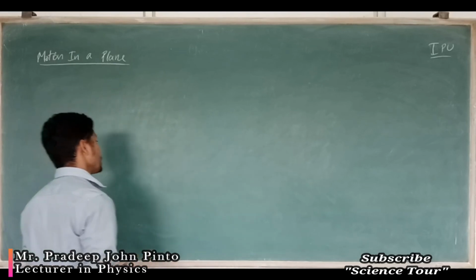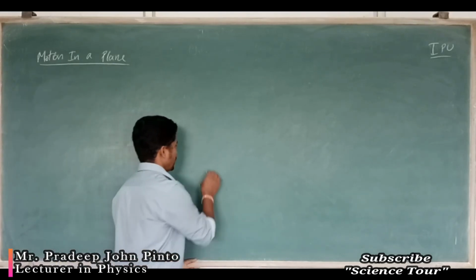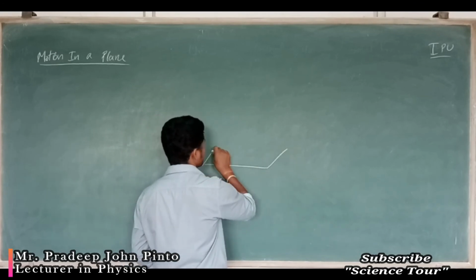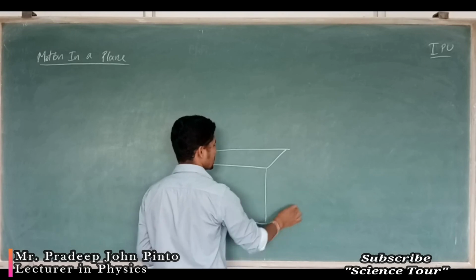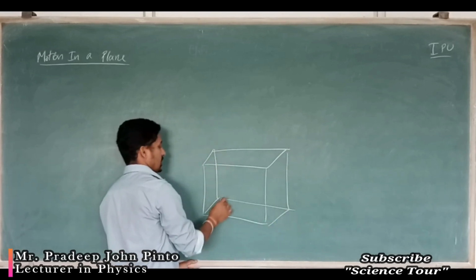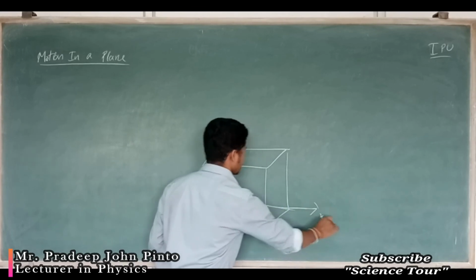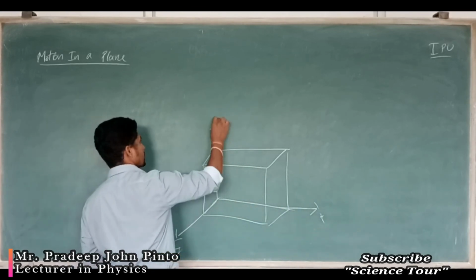If we are going to write the vector in 3 dimensions, this is just a representation for you. The x axis is this one, the y axis is this one, and the z axis will be in this way.